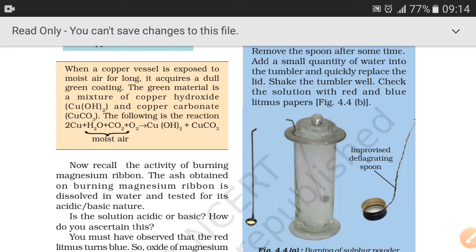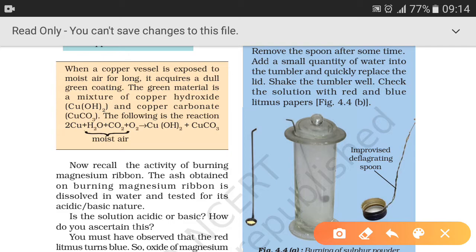Today we will continue with chapter 4, materials, matters and non-matters. In our previous video students, we have studied that when metals react with oxygen, they form metal oxides, and the nature of metal oxides is basic as they turn red litmus to blue.